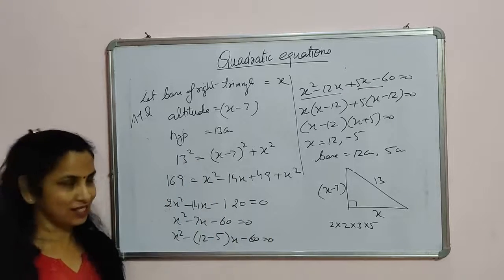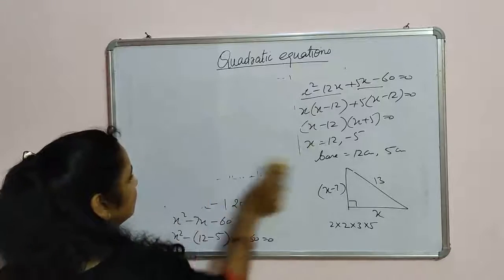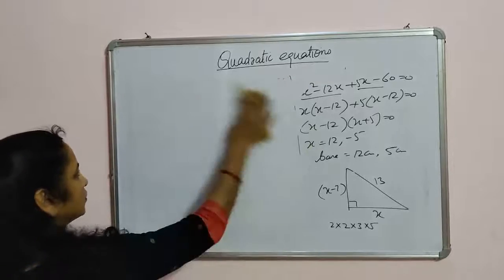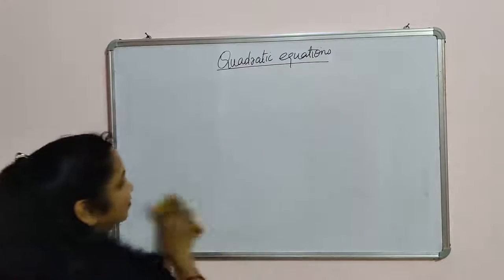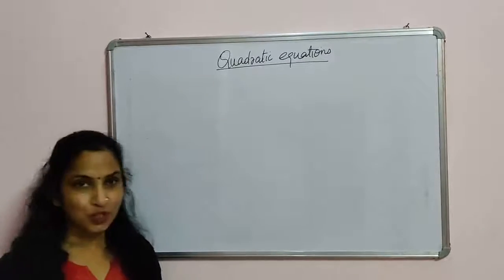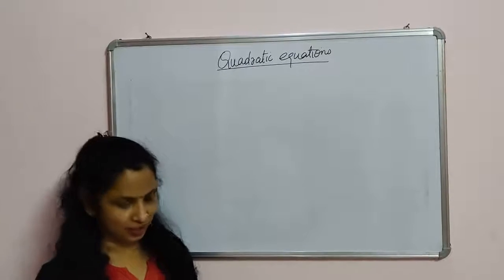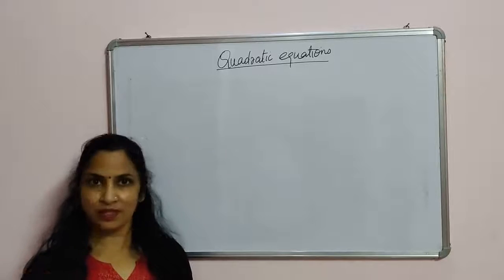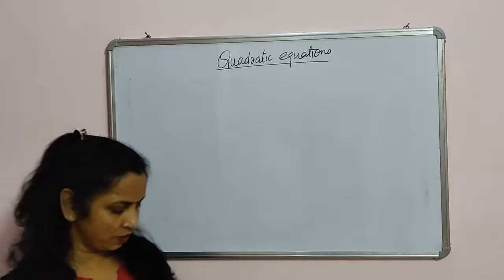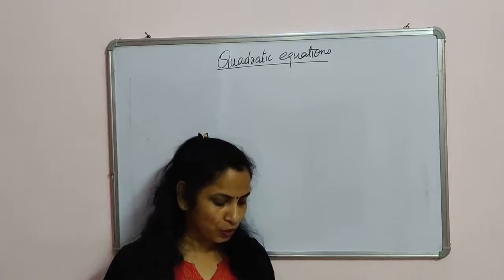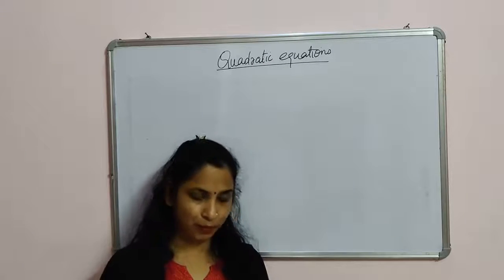Now, question number 6. You can pause the video for writing the answer. Question number 6. A pottery industry produces a certain number of pottery articles in a day. So there is an industry which produces a certain number of articles in a day. It was observed on a particular day that the cost of production of each article was 3 more than twice the number of articles produced on that day.